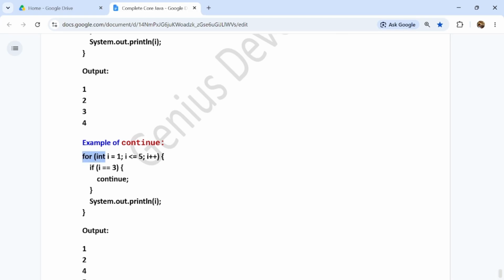If we talk about continue, see, for int i = 1, i <= 5, if i equals 3, then continue. See what it is printing. It will not print 3, it will skip 3, guys. When i equals 3, it means it will skip 3 and go to 4 and 5. This is the skip type, we can say, guys. So this is very important to understand the difference.